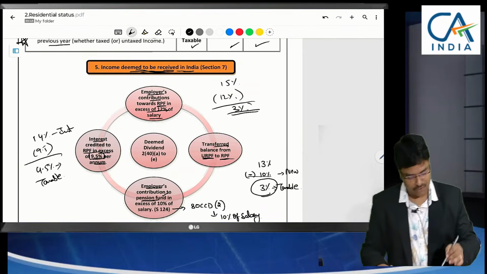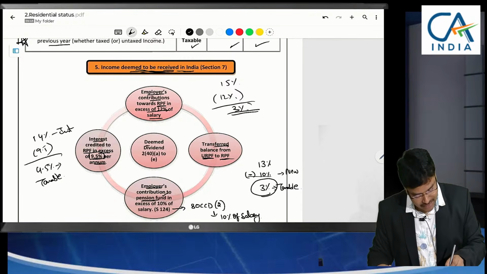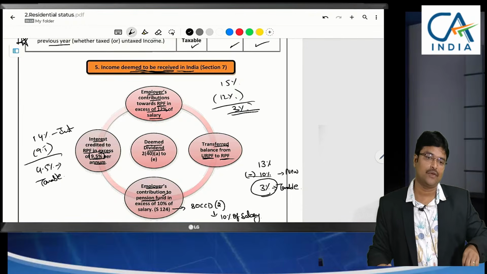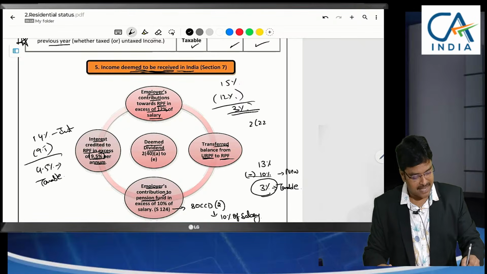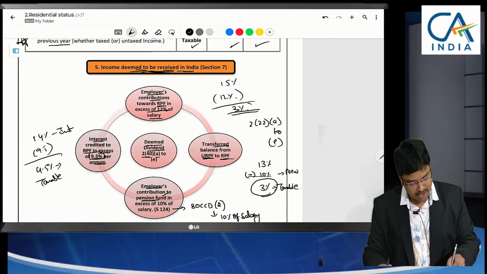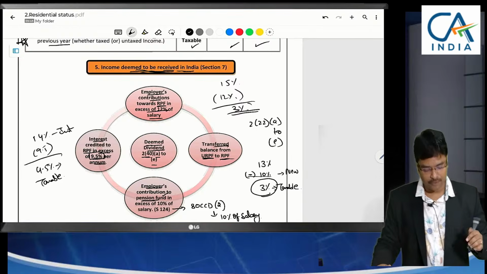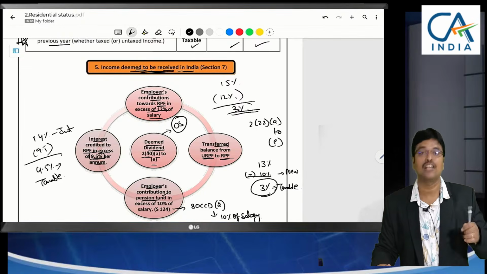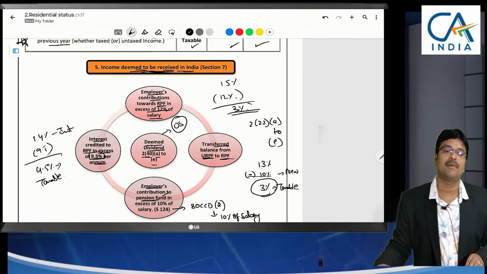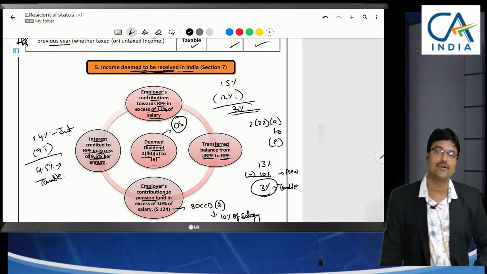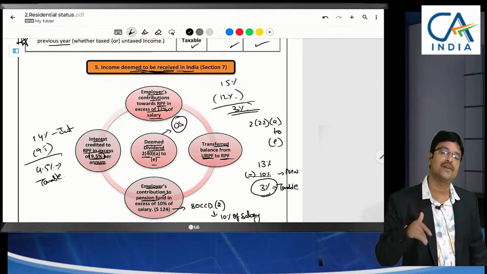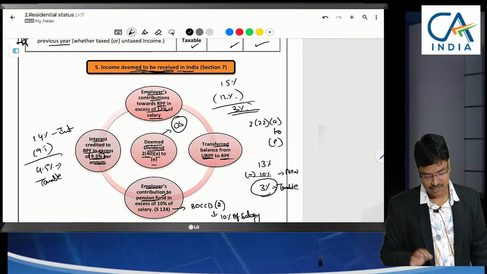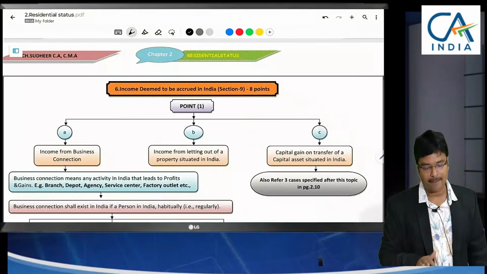So 4 points were already underlined here, and the last one is deemed dividend. Even though we are not receiving the dividend, there are some deemed dividend provisions. In the old Income Tax Act, it was 222A to E. Here it is 240A to E. These deemed dividend provisions we will discuss in the chapter on other sources. But what you need to remember here is that deemed dividend, even though not received, will be treated as received only. We will discuss those A to E points in income from other sources. So by this, the 5th point got completed.